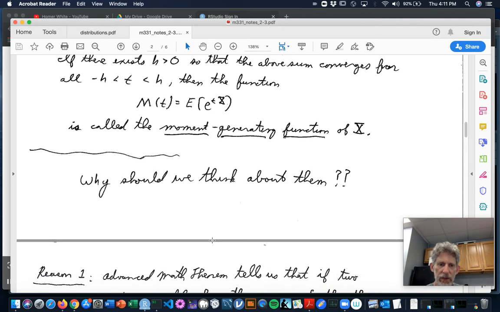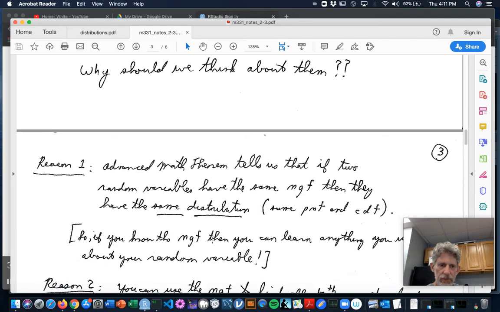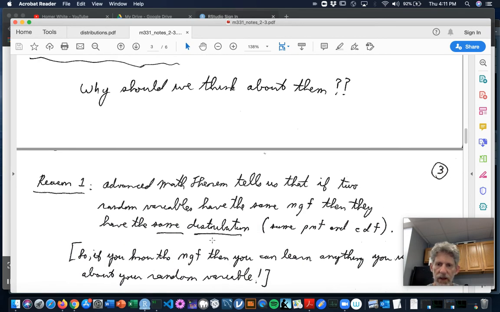So why should we think about moment generating functions? There are two reasons. Reason one, there's a theorem in advanced math, like you could learn it in graduate school if you wanted, that tells you that if two random variables have the same moment generating function, they actually have the same distribution, meaning they have the same probability mass function, the same cumulative distribution function. Probabilities for them would work exactly the same way.